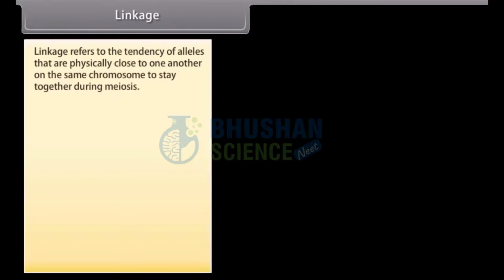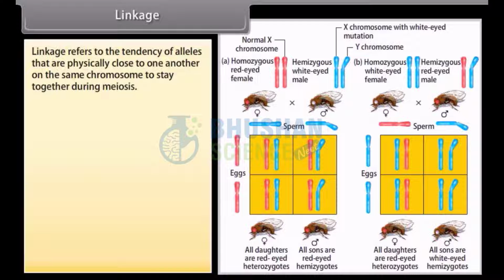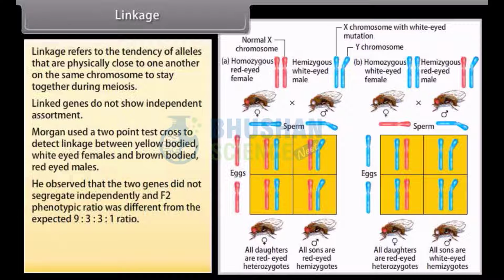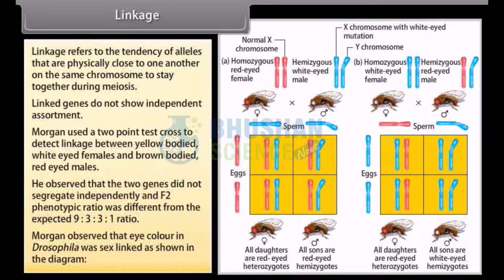Linkage. Linkage refers to the tendency of alleles that are physically close to one another on the same chromosome to stay together during meiosis. Linked genes do not show independent assortment. Morgan used a 2-point test cross to detect linkage between yellow-bodied, white-eyed females and brown-bodied, red-eyed males. He observed that the two genes did not segregate independently and F2 phenotypic ratio was different from the expected 9:3:3:1 ratio. Morgan observed that eye color in Drosophila was sex-linked as shown in the diagram.